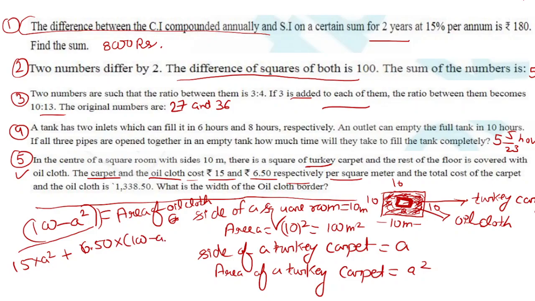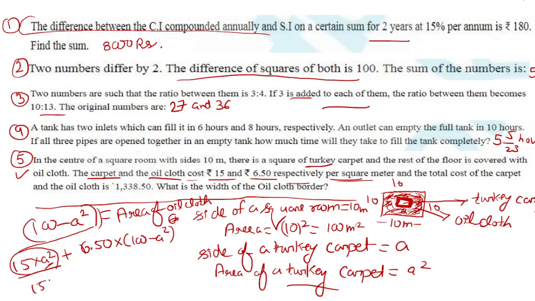The 15 is the cost of the Turkey carpet, because its area is A squared. How do we find the cost? We multiply the per square meter cost with the area, so we get the total cost of the Turkey carpet.